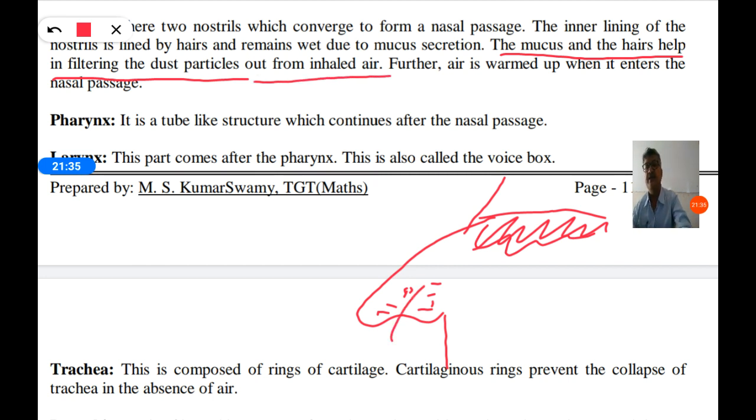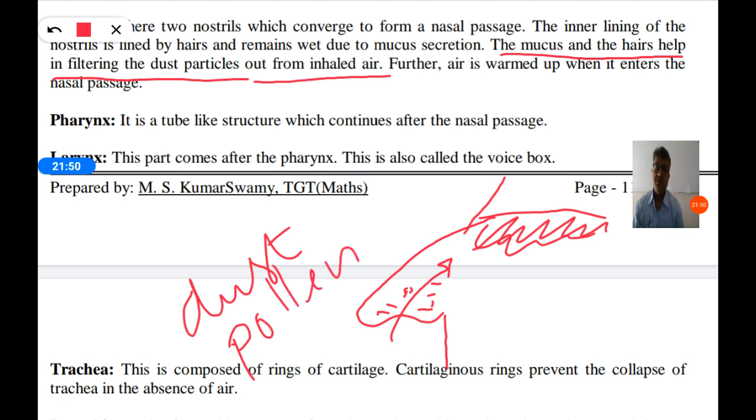When we inhale air, it contains dust particles and so many heavy particles like pollen grains. These pollen grains, which are produced by flowers, the reproductive cells, cause allergy in human beings. So during the flowering season, many people suffer from running nose, cough and cold. So those pollen grains cause it. So these hairs will trap the dust and pollen grains and protect us from the outer environment.